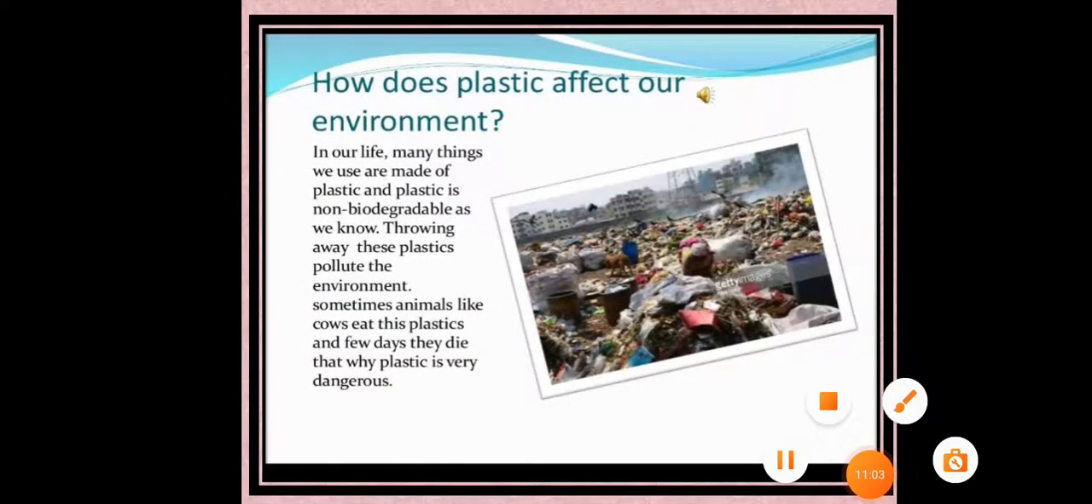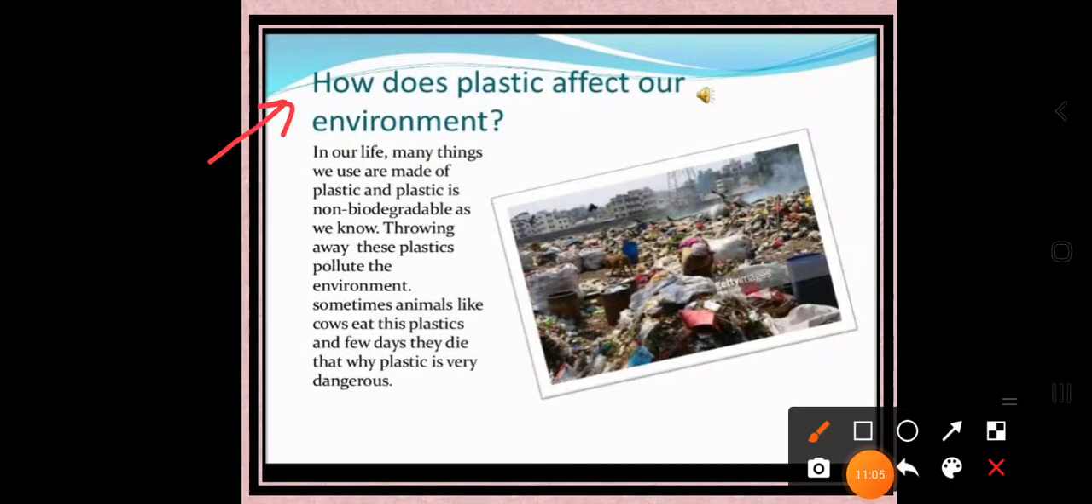How does plastic affect our environment? In our life, many things we use are made of plastic. Yes, it is very true. And plastic is non-biodegradable, as we know. So throwing away plastics pollutes the environment. Sometimes animals like cows eat these plastics and within a few days they die. That's why plastic is very dangerous.